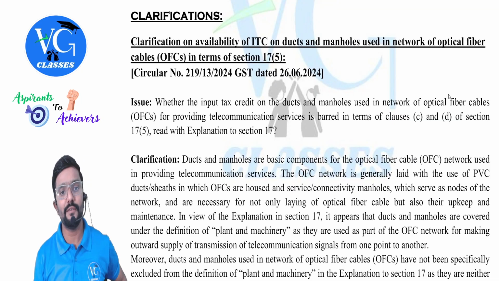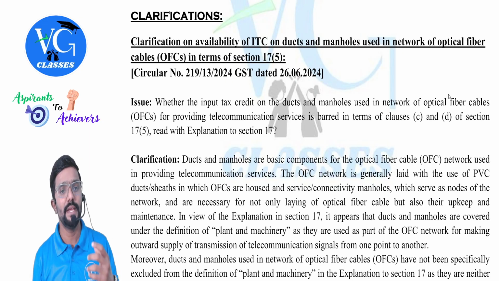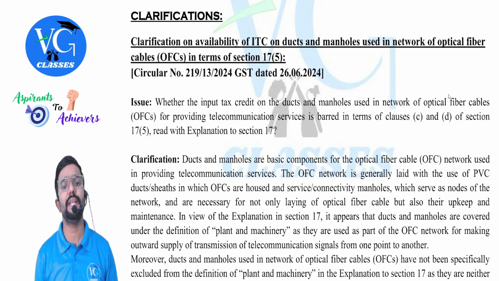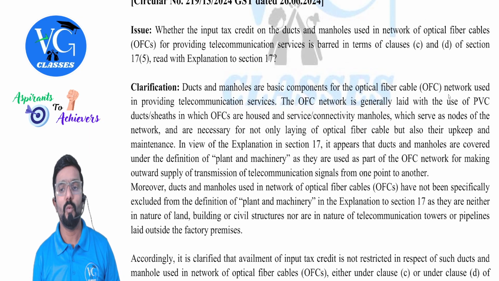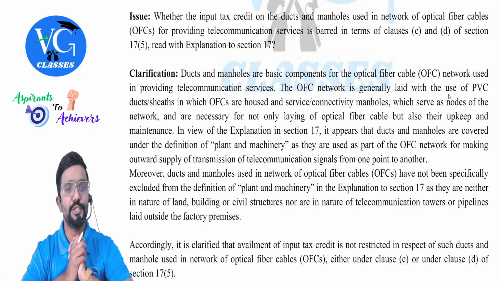Clarification on availability of ITC on ducts and manholes used in the network of optical fiber cables. In short, we call it as OFCs. In terms of section 17(5). What was the issue? Then we will see what is the clarification given. First issue.